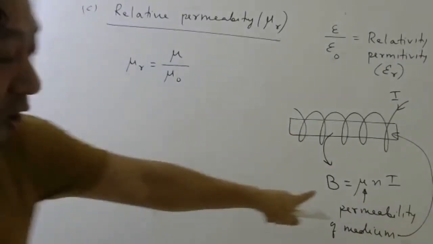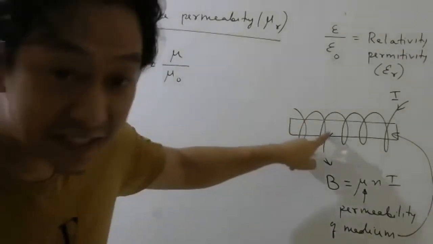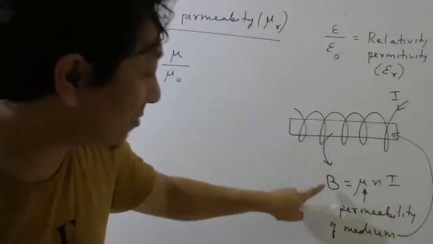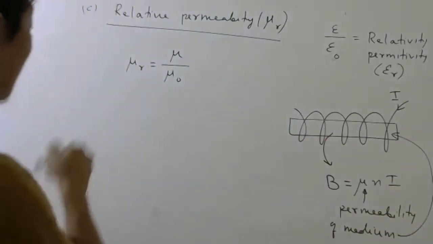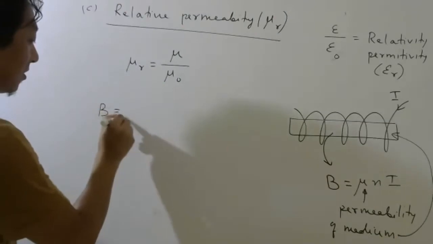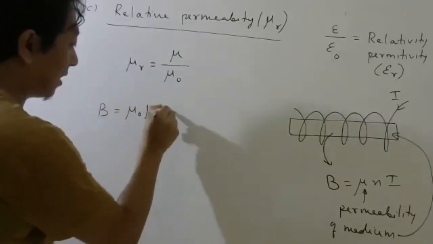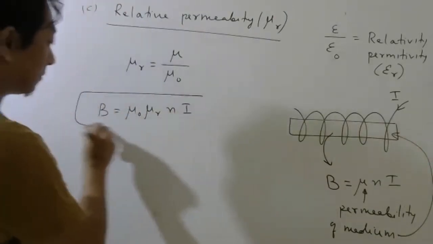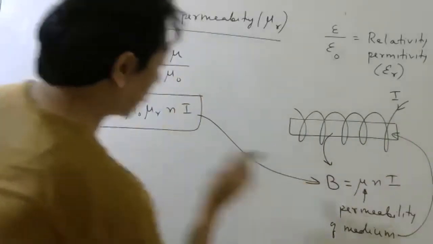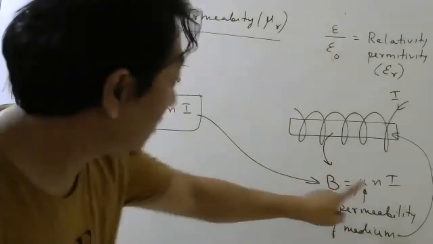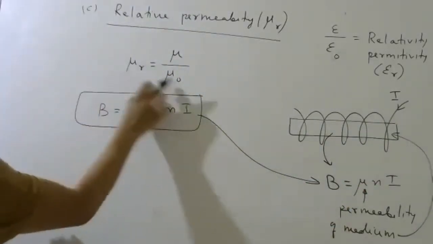Which means this formula for magnetic field inside the material. Please understand, this is magnetic field inside the material. That can be now written this way also. Mu naught, mu r, n I. Right? This formula I can also write this way, because mu is nothing but, if I cross multiply, mu naught, mu r.